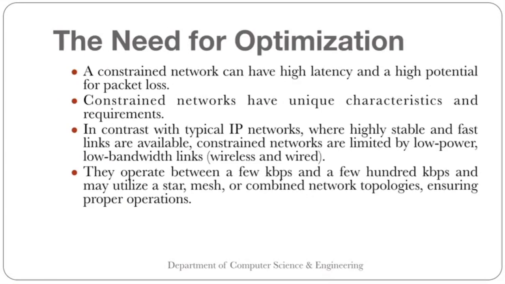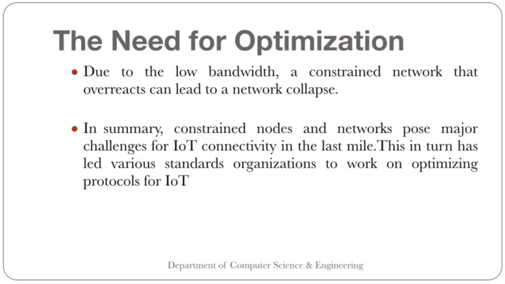They operate between a few kbps and a few hundreds of kbps, and may utilize a star, mesh or combined network topologies ensuring proper operations. Due to the low bandwidth, a constrained network that overreacts can lead to a network collapse.